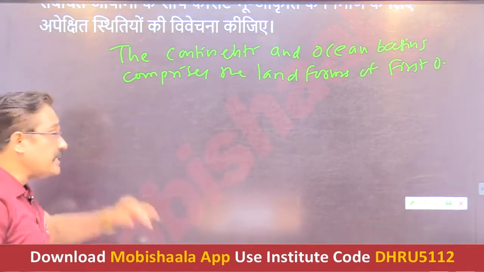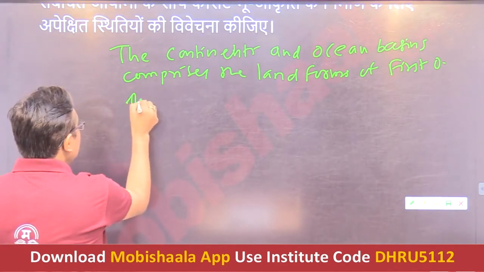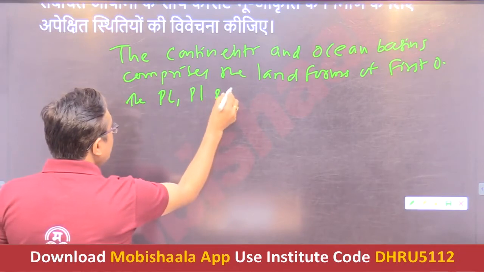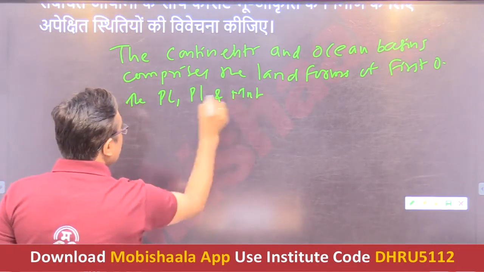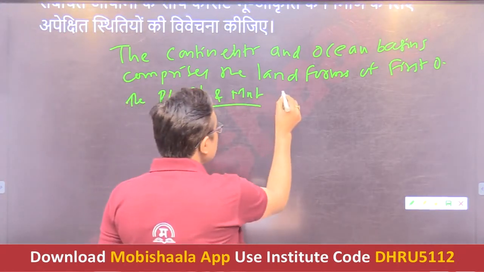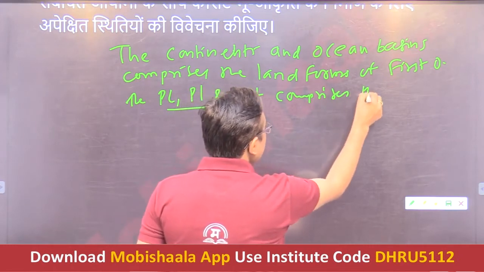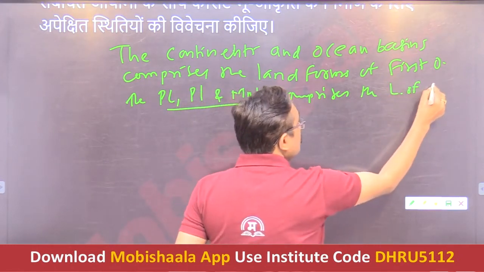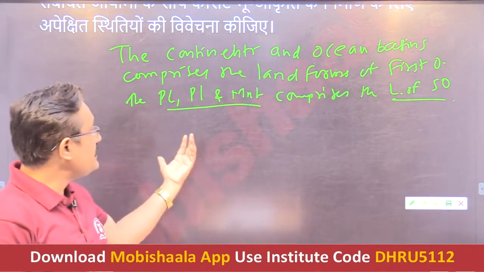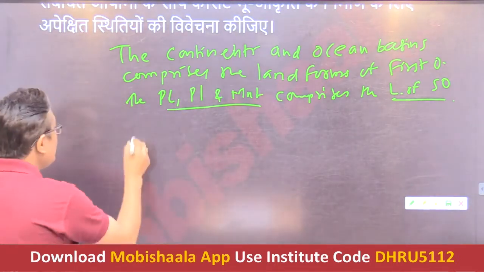Then continue: the plateaus, plains and mountains comprise the landforms of second order, while